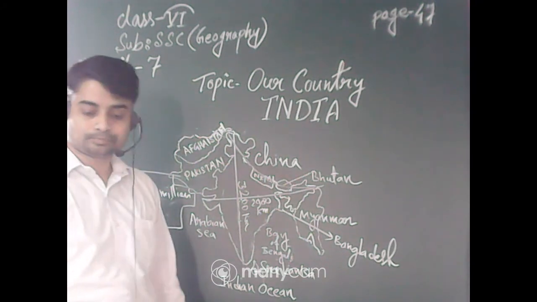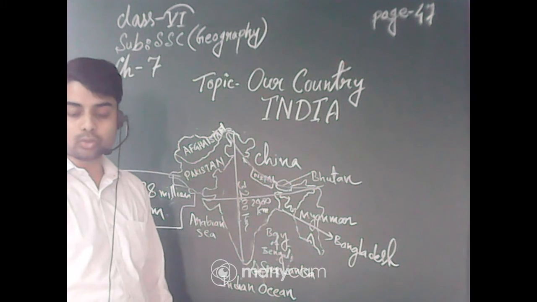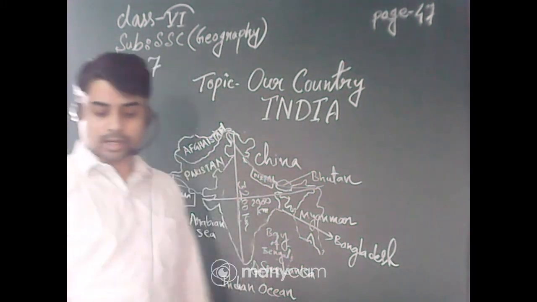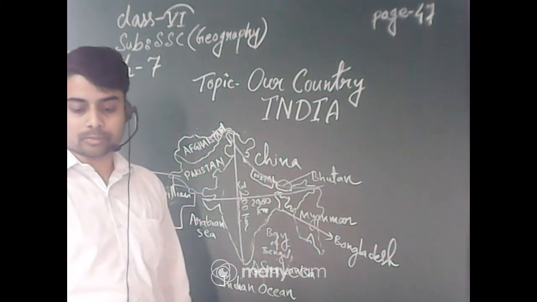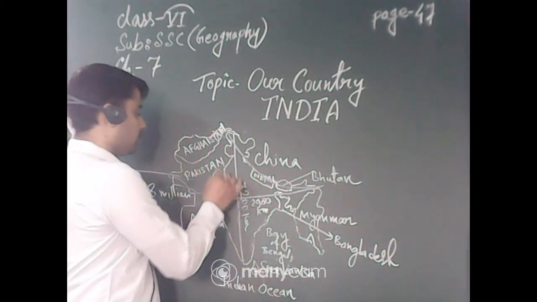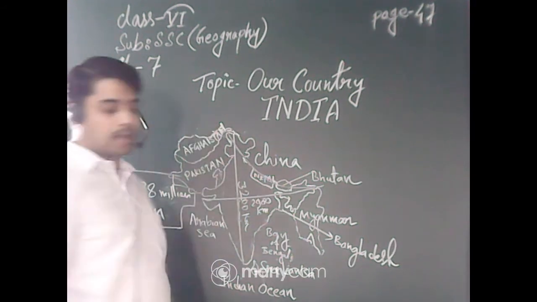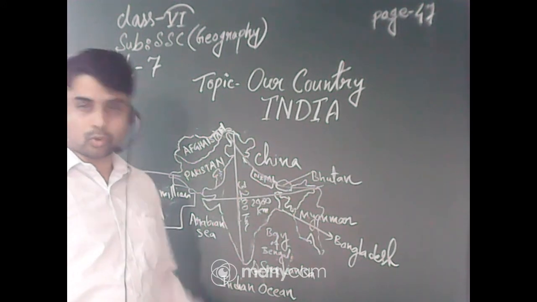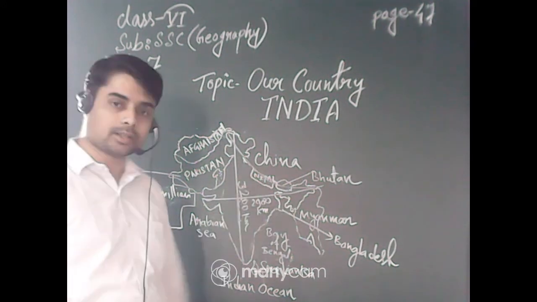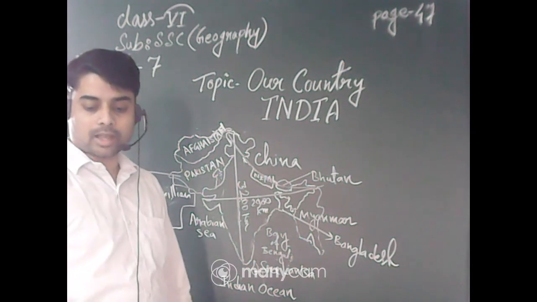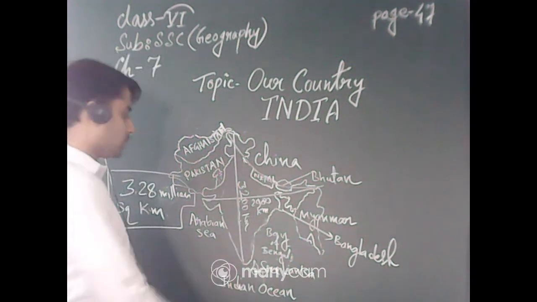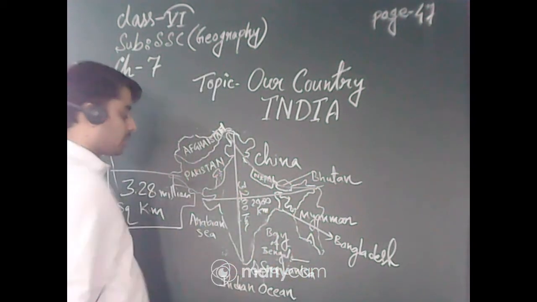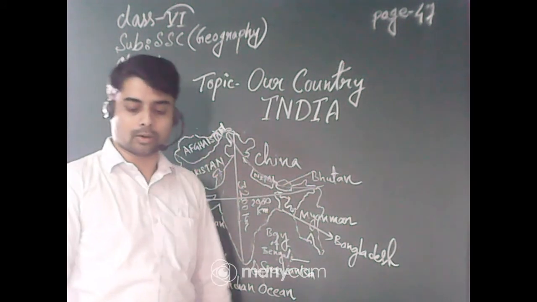There are old plateaus like the Deccan Plateau, new plateaus like the Chota Nagpur Plateau, and the great Indian desert, the Thar desert. There are coastlines, mangrove forests in the Sundarban region, and islands such as the Andaman and Nicobar Islands and Lakshadweep.